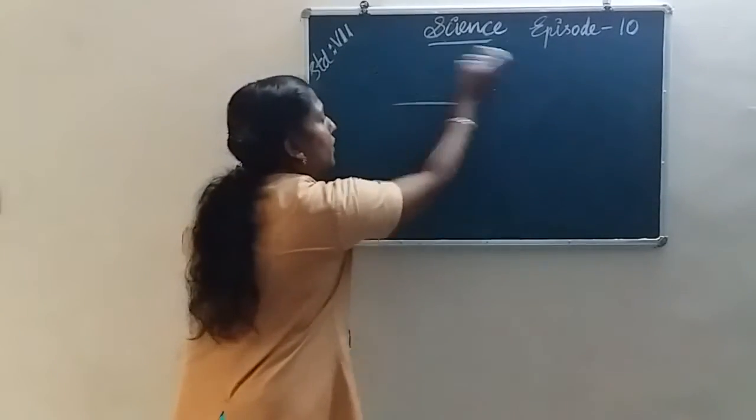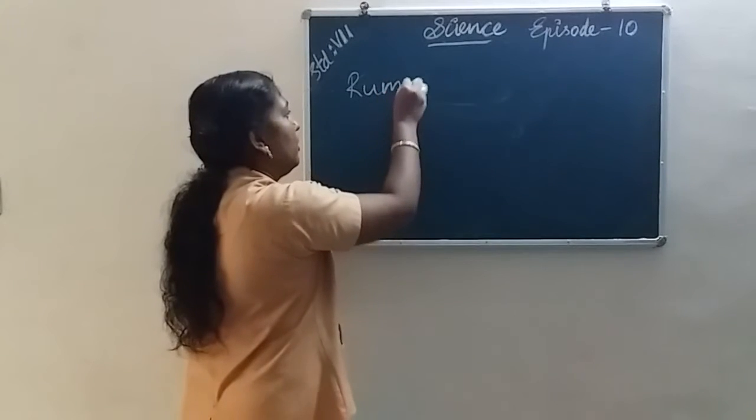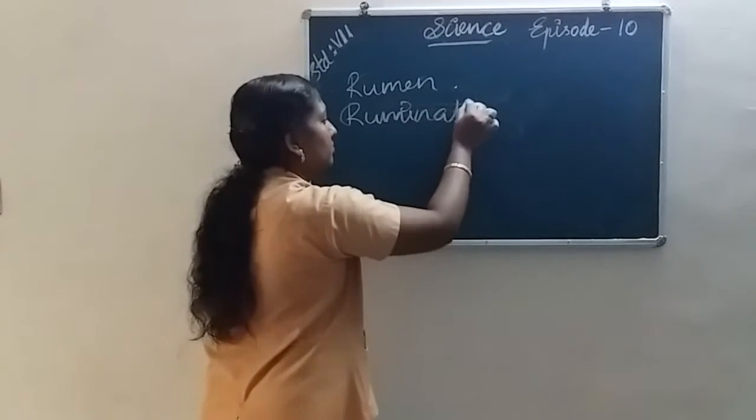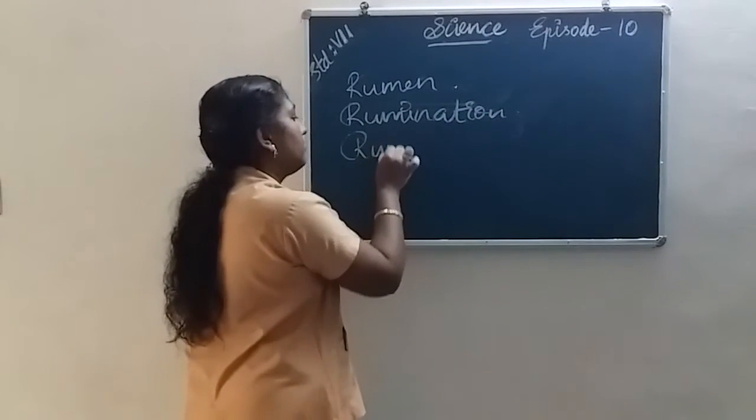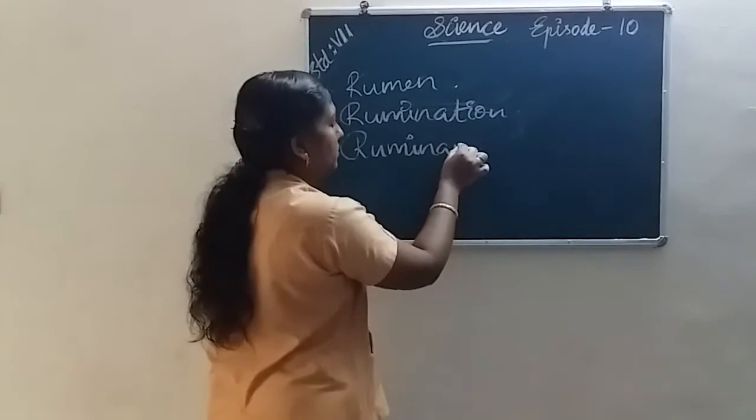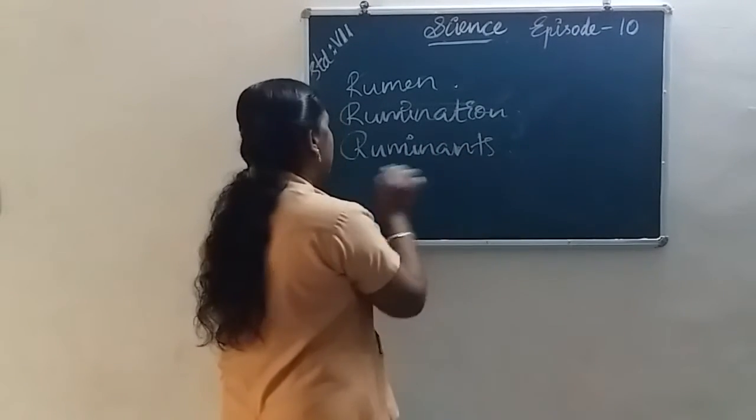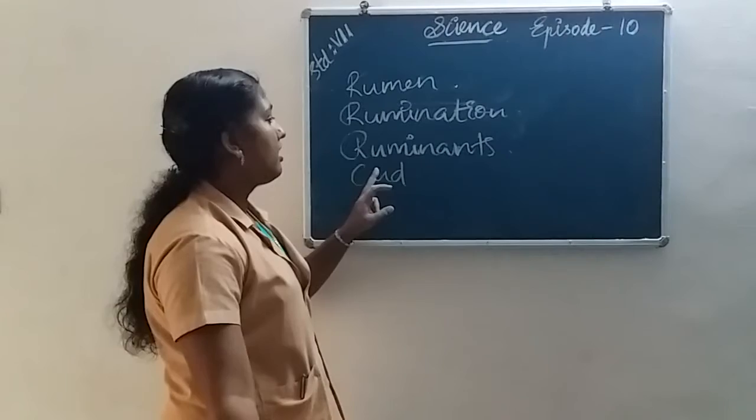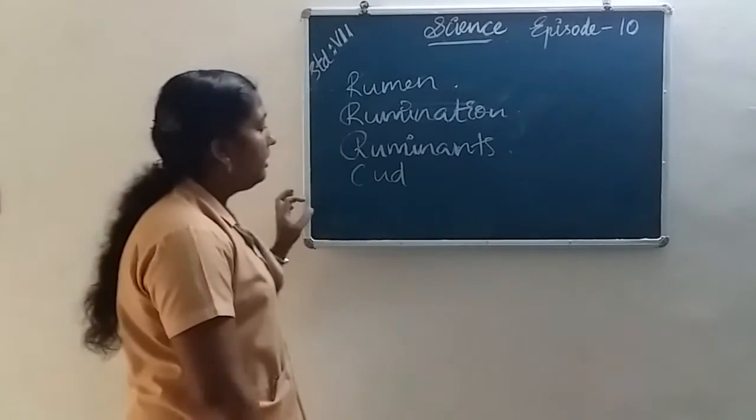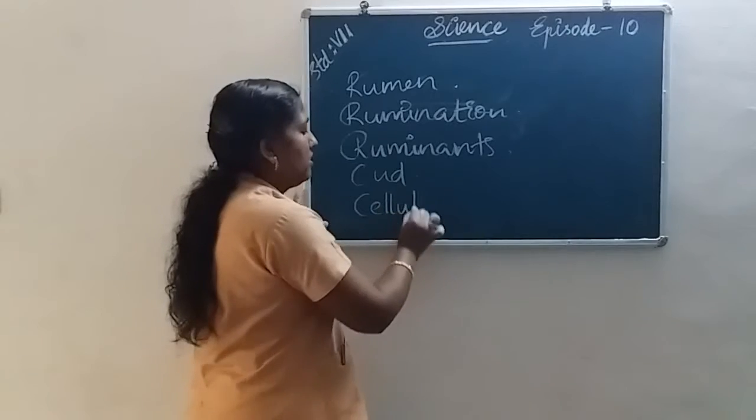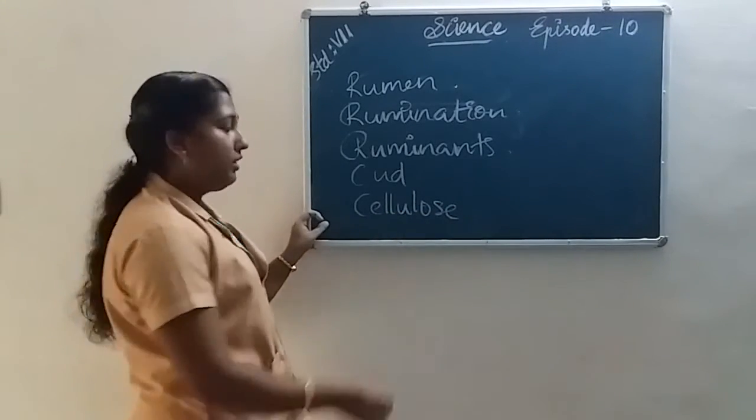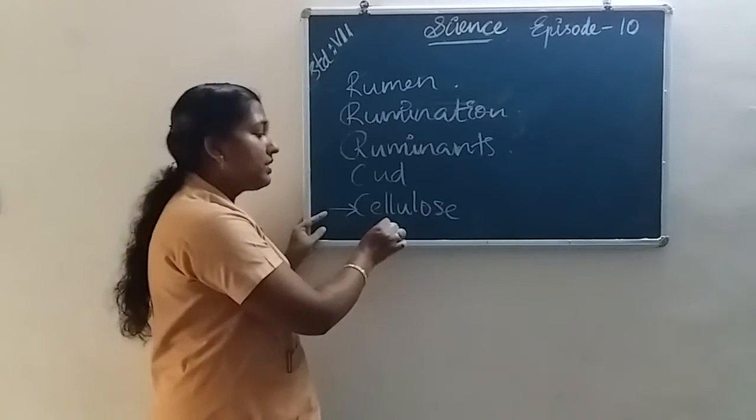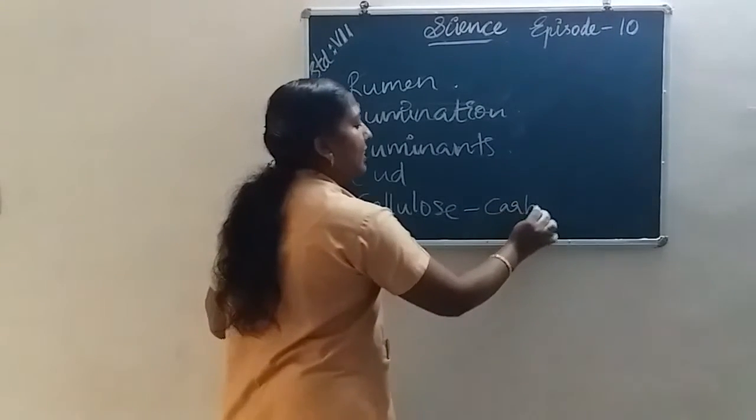What do you mean by rumen? First of all, rumen, then rumination, then ruminants, then cud. Then next, cellulose. We know that cellulose is rich in grass. Cellulose is a type of carbohydrate.